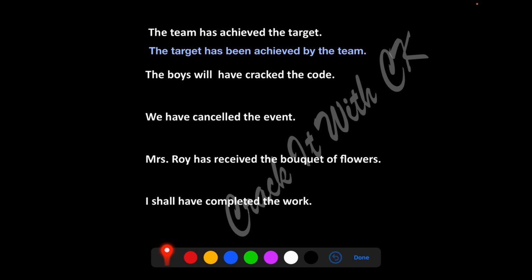Obviously, you begin from the object. The team is the subject. Has achieved is the verb, and this is the object. We begin with the object. I'm not repeating the object thing because we did that in phase 1. Okay. The boys will have cracked the code. This is future perfect. What will future perfect have? Will have plus been. The code will have been cracked by the boys.